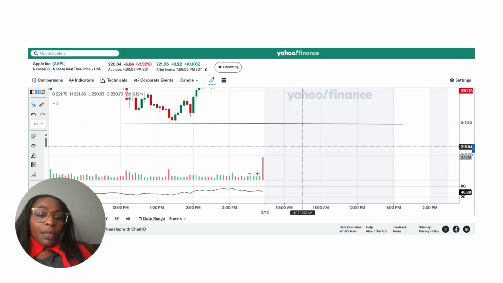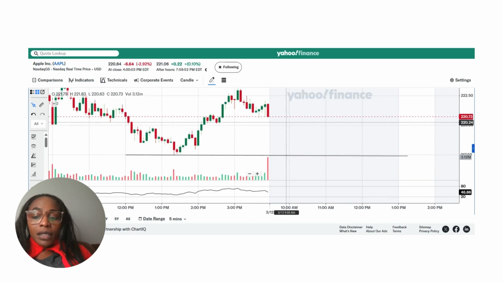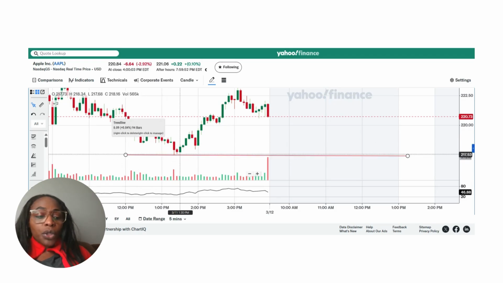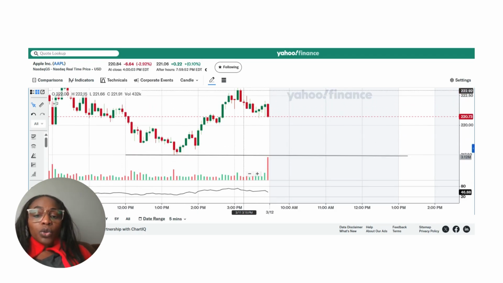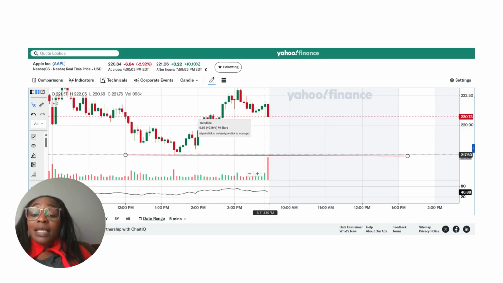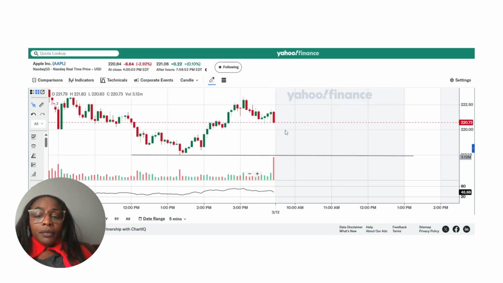Now, what I will say is, will Apple just do 220 all the way to 217, or 221 all the way to 217? It's still possible that Apple does that. But at this point, let's watch if Apple will not see a 223 level and then bounce back, reject as it did here, and then we could see this 217 level.